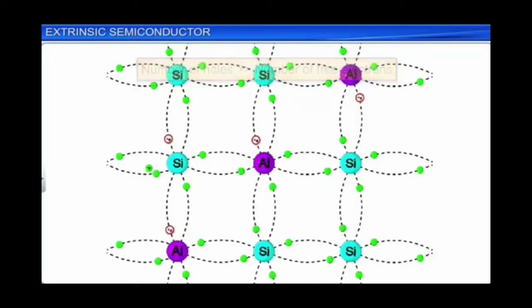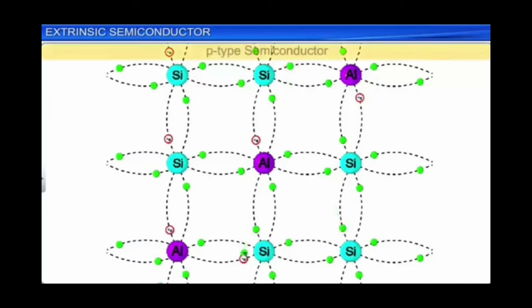That means the number of holes in this type of extrinsic semiconductor will be much larger than the number of free electrons. Because of this reason, this type of extrinsic semiconductor is called a p-type semiconductor, because holes are assumed to have an equivalent positive charge. So this type of semiconductor we call a p-type semiconductor.